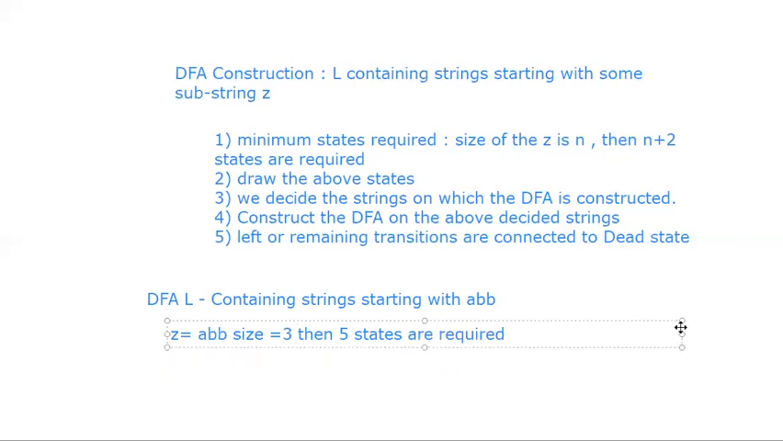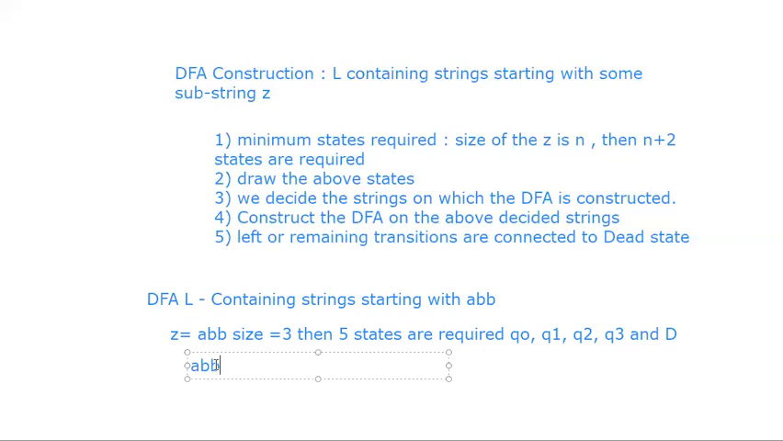Then decide the 5 states. What are those 5 states? Q0, Q1, Q2, Q3, and the dead state D. D is the dead state, or you can call it QD. So Q0, Q1, Q2, Q3, QD are the states required for constructing this particular DFA. Okay, now decide the strings. I told you already how to decide the strings. Please listen carefully. Start with ABB. So now we are at the third state.